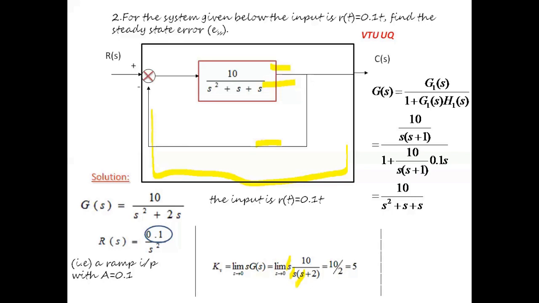So once after obtaining Kv, we can find the steady state error ESS, which is given by A by Kv. A has been identified as 0.1 and Kv as 5. After substituting for A and Kv, ESS will be equal to 0.1 divided by 5, which is equal to 0.02. So the steady state error with respect to this example problem, ESS, is equal to 0.02.